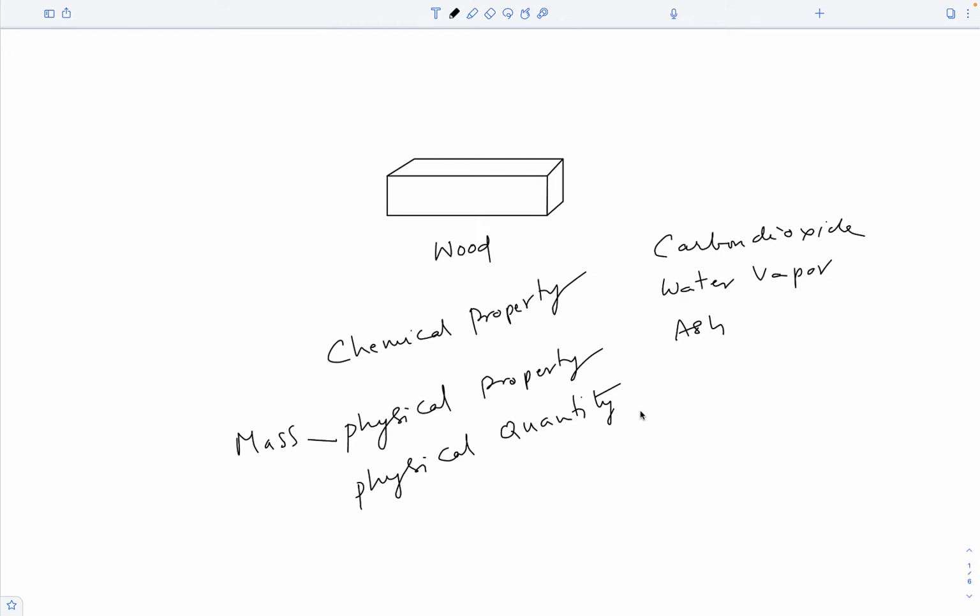But how do we measure mass? See, measurement is always a comparison. When we say a tree is 10 meters tall, we mean its height is equal to 10 times whatever length we are calling 1 meter. So we are comparing the height of the tree with the length that we call 1 meter.